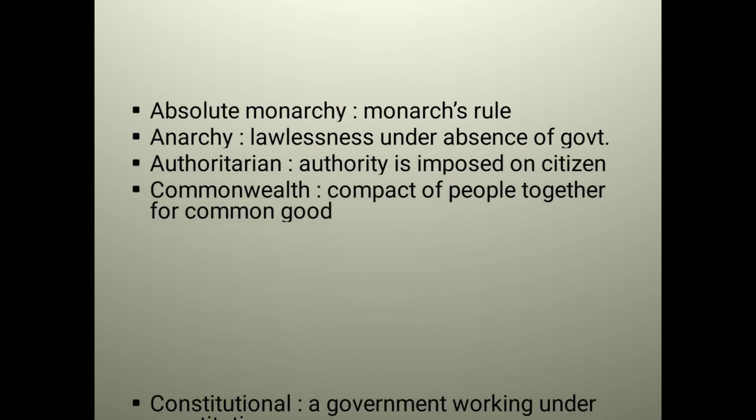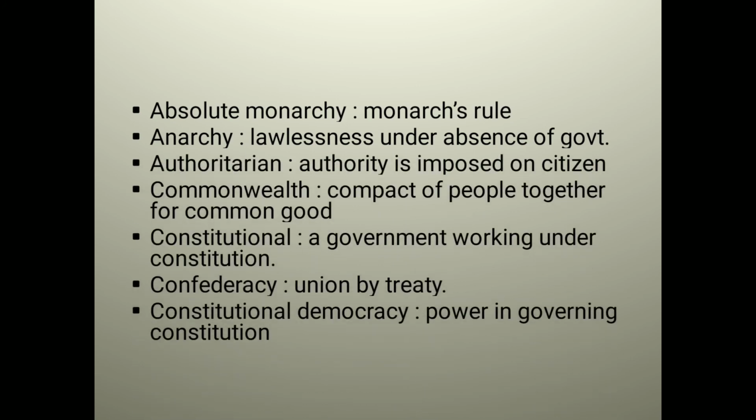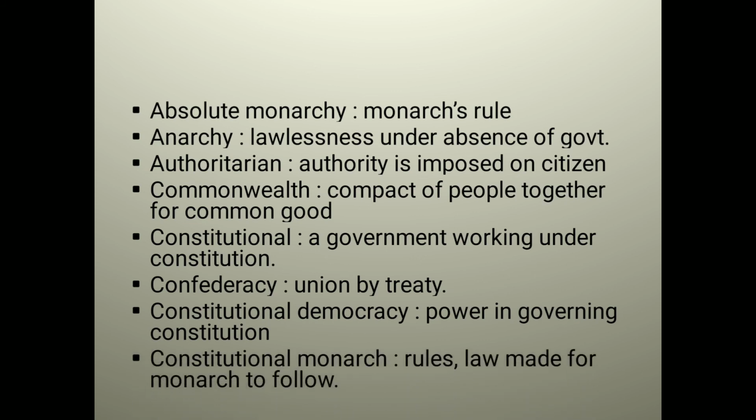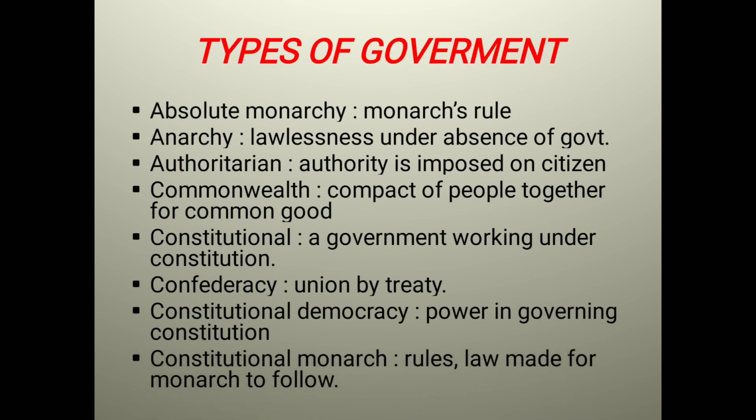Now we come to types of government. Absolute monarchy means monarchs rule. Anarchy means there is no law and there is absence of government. Authoritarian means authority is imposed on citizens. Commonwealth means a compact of people living together for their common good.